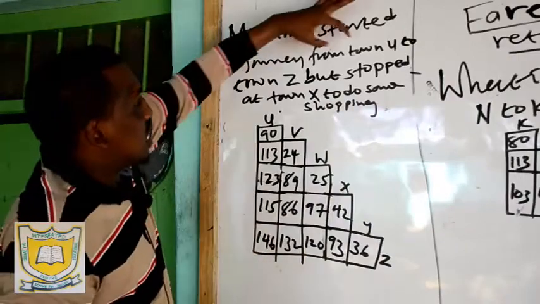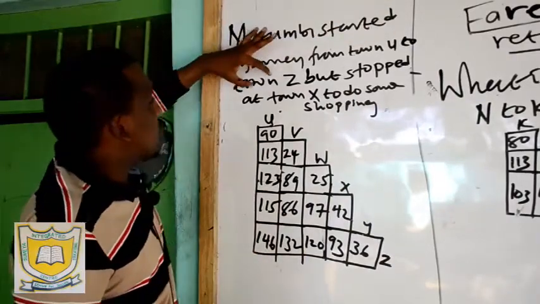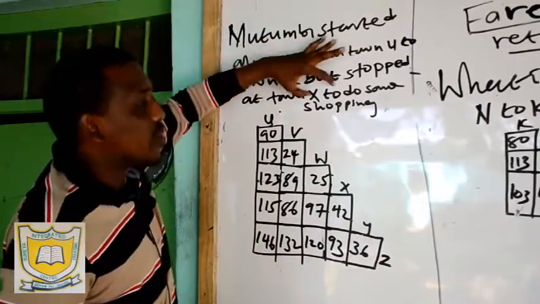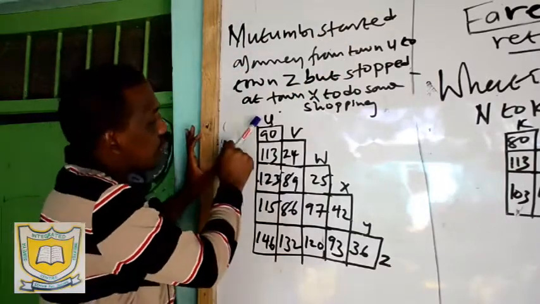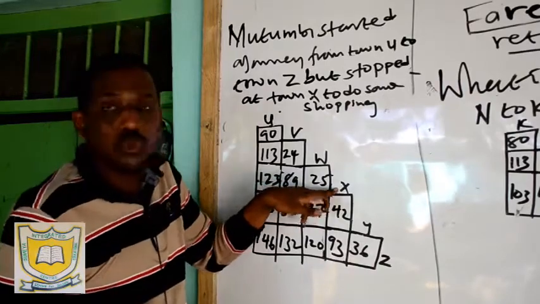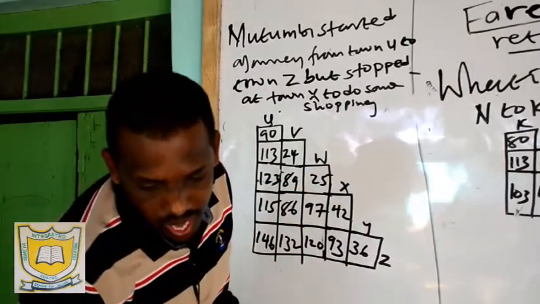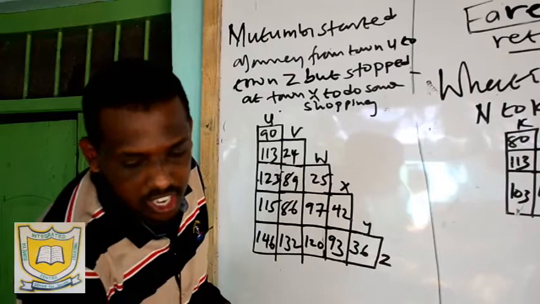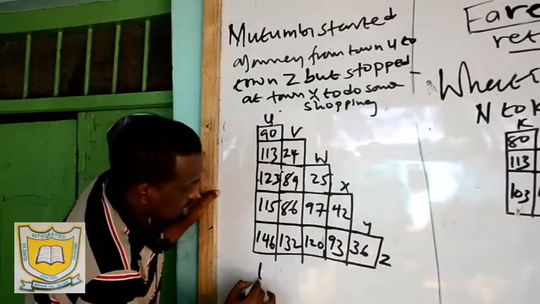So this person has traveled now from town U to town Z, but stopped at town X to do some shopping. Now the question is asking how much more fare did she pay?